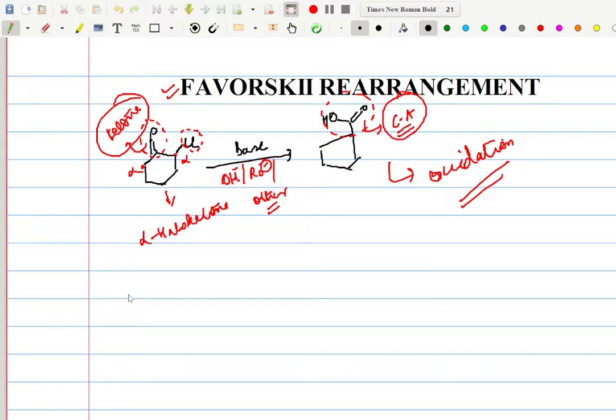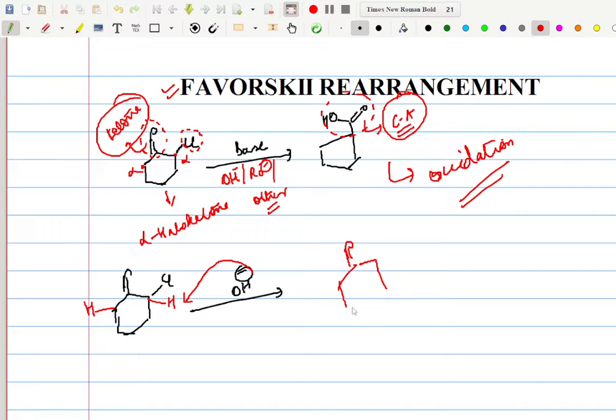So mechanism में if we see कि हमारा जो alpha haloketone है यहाँ पे, right, is first treated with a base. Now the base is always going to attack an acidic hydrogen. तो इस मॉलिक्यूल में we can see two acidic hydrogens जहाँ पे वो अटैक कर सकता है. Right, so now of course this is going to attack only one of these. राइट, तो जिसकी भी एसिडिटी ज़्यादा है ये ऑफकोर्स उसी को अटैक करेगा. So if this OH minus attacks this hydrogen right here, you will get something like this.